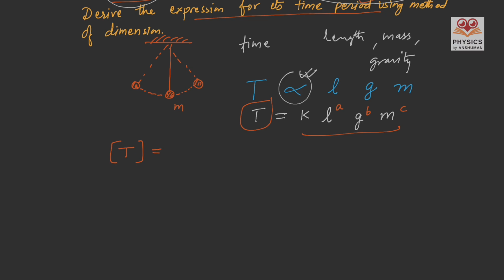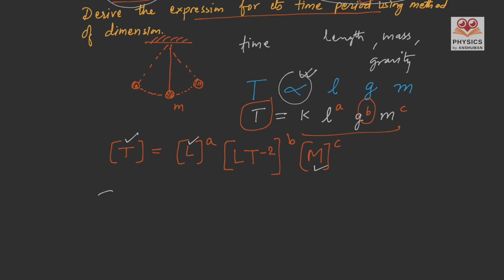But for everything else, for length, the dimension is L, and then the power is given a, so we will keep the power a, and acceleration due to gravity is acceleration, and the dimension is L T to the power minus 2, but there is a power b on this gravity, and m to the power c is actually dimension mass and the power c. If you analyze this equation, you find that there are only 3 kinds of dimensions used. One is the time, second one is length, and third one is mass.